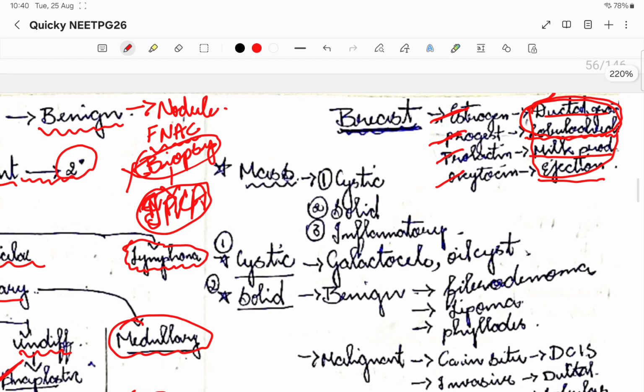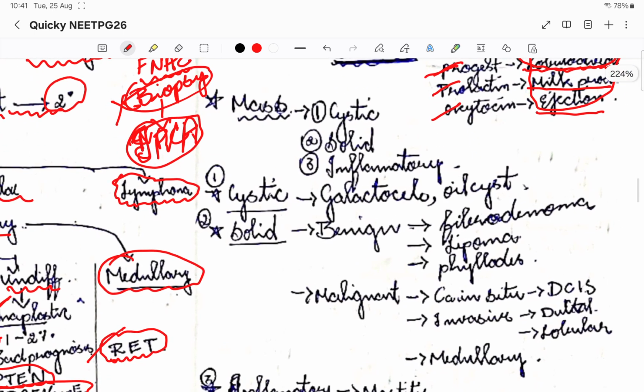So now with respect to breast cancer, let us see the mass, okay? Suppose there is a mass in the breast, it is not always neoplasia or breast cancer. So let us see what are the different things. It might be a cyst, it might be a solid mass, or it might be an inflammatory mass, okay? So these are the things, okay?